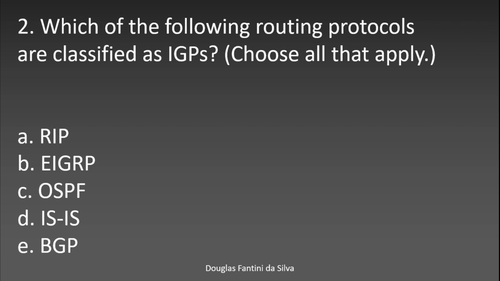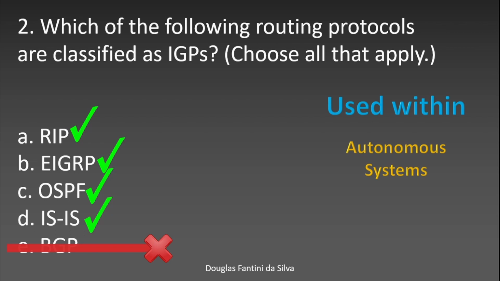Which of the following routing protocols are classified as interior gateway protocols? Choose all that apply. So this is the opposite of the other question we just saw. RIP, EIGRP, OSPF, and ISIS are all interior gateway protocols. So now they are all correct answers in this case, but not BGP, because BGP is an exterior gateway protocol, as we have just seen.